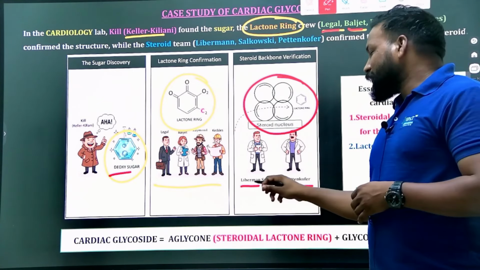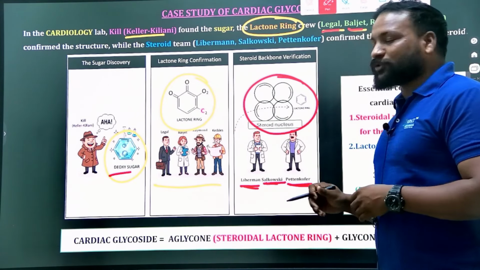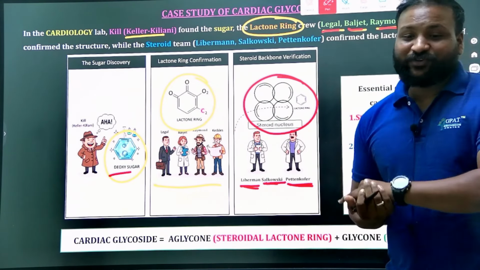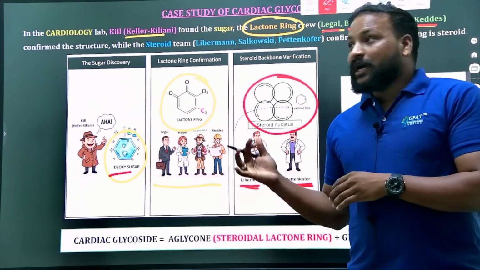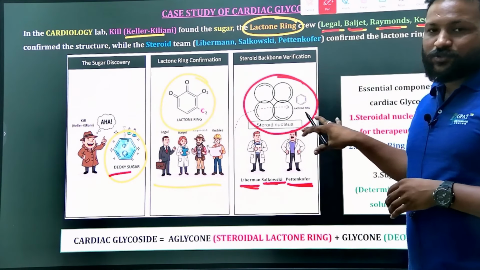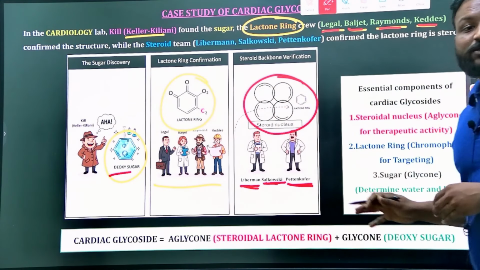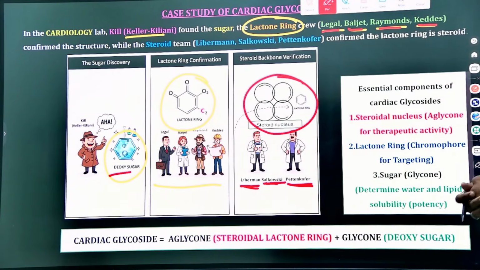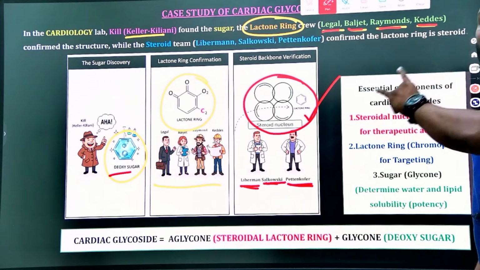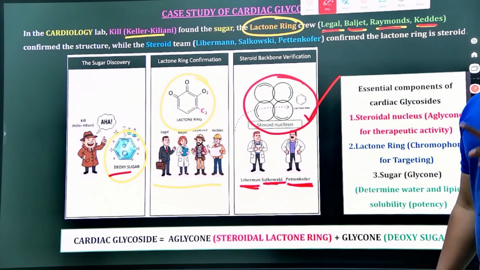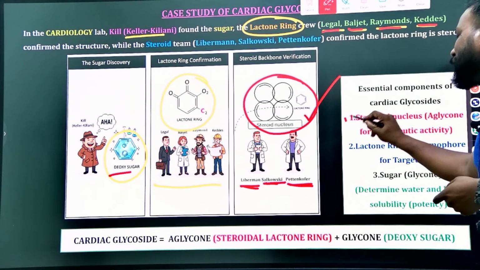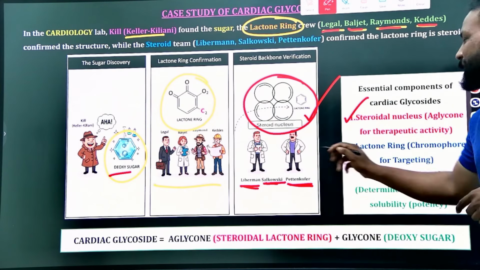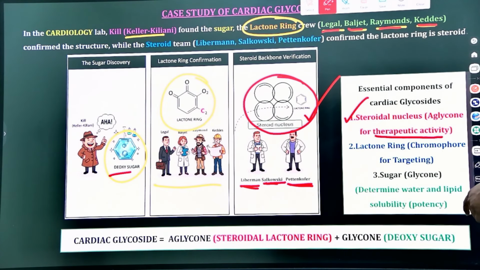Also the Liebermann-Burchard, Salkowski and Tschugaeff tests are mainly for the identification of the steroidal nucleus. See, so within this image we also know the basic or essential components of cardiac glycosides. Yes, the steroidal nucleus should be there. So to be a steroidal glycoside or cardiac glycoside, what does it mainly contain? First, it contains the steroidal nucleus. It is mainly for the therapeutic activity.